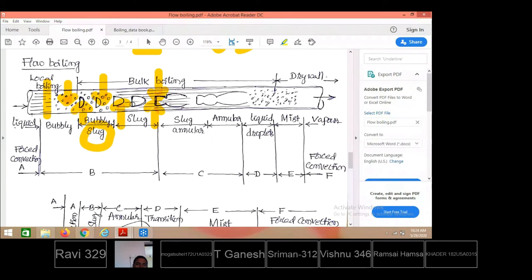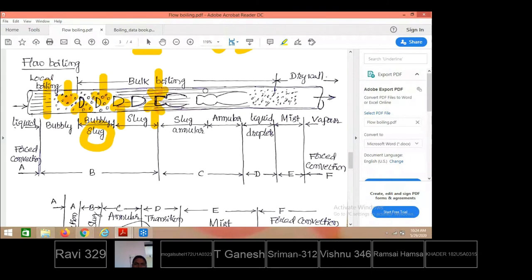Whereas in the earlier case, along with the vapor bubbles, some portion of liquid also travels. But the moment you reach here, centrally only vapor is present. Only outside the vapor bubble, along the inside of the tube surface, the liquid is occupied. This kind of flow we call slug annular flow.